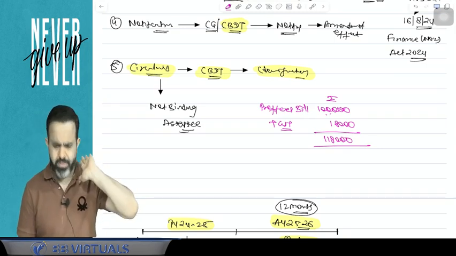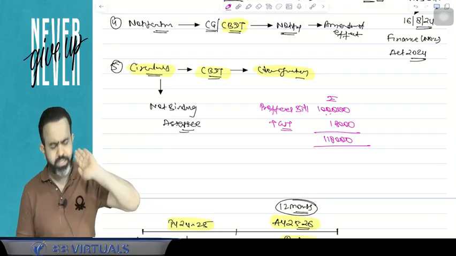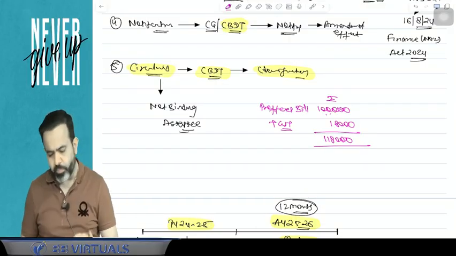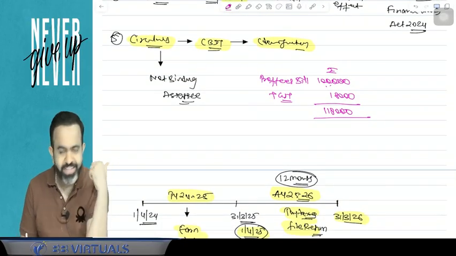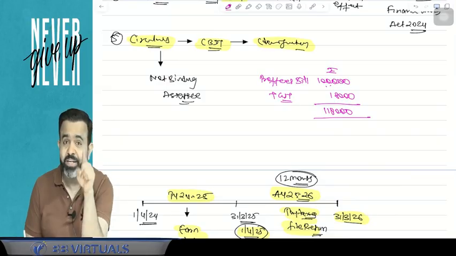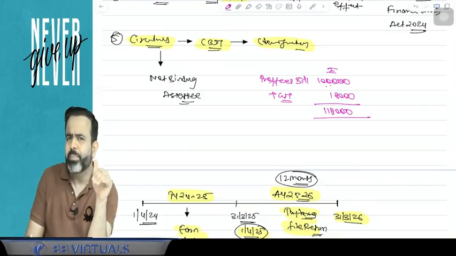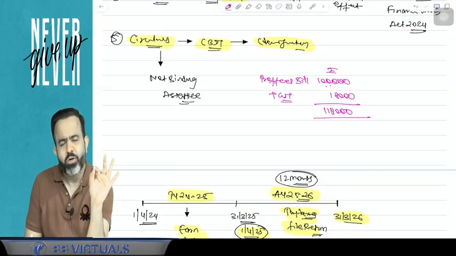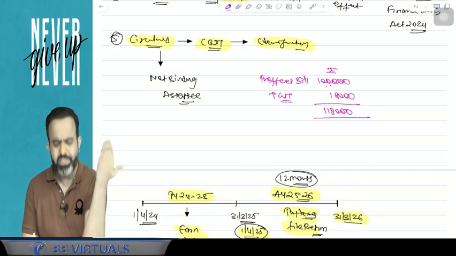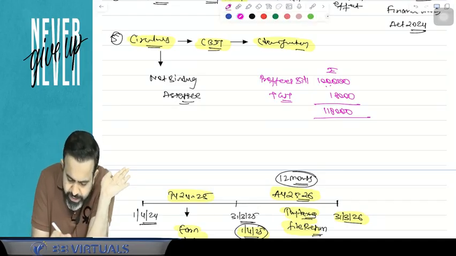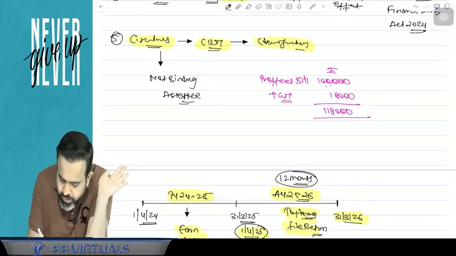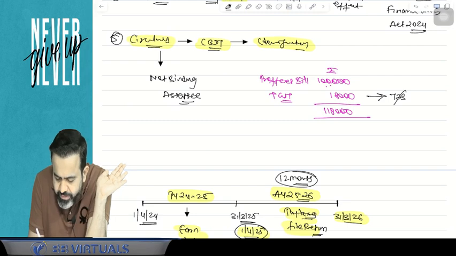Professional fees bill of 1 lakh plus GST, total is 1,18,000. Now guys, on the professional fees, a chartered accountant issued the bill to the client. Now the client makes the payment, so the client has to deduct the TDS. But you know that TDS on GST is not applicable. Means on GST, if you do not deduct the TDS, then it's okay. So on this GST component there is no TDS.